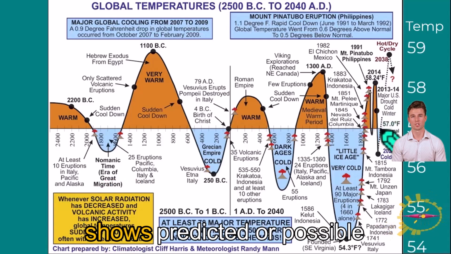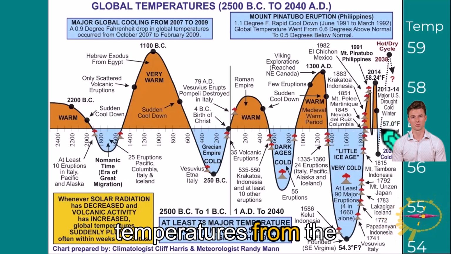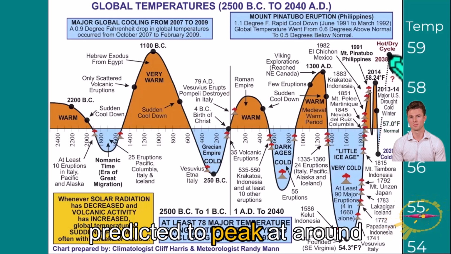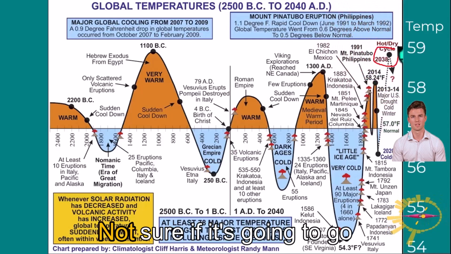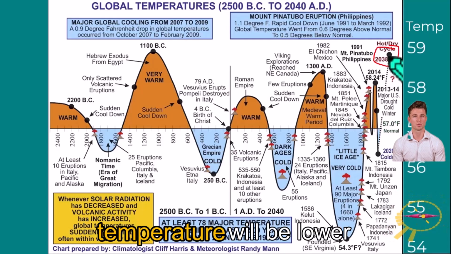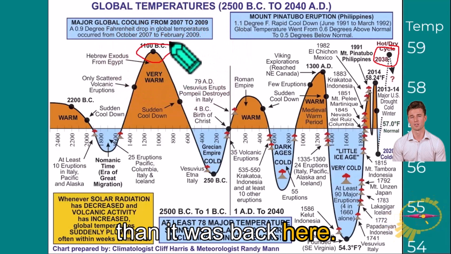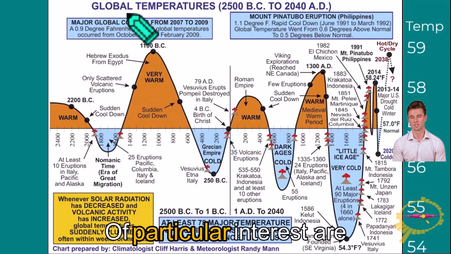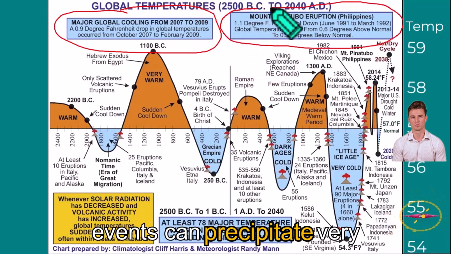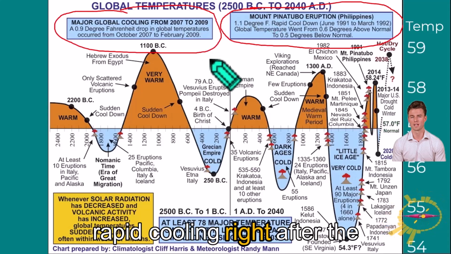Also note that the chart shows predicted or possible temperatures from the present going forward to the year 2038, where it's predicted to peak at around here. Not sure if it's gonna go down. But even here, the temperature will be lower than it was back here. Of particular interest are these two panels here indicating that volcanic events can precipitate very rapid cooling right after the event.